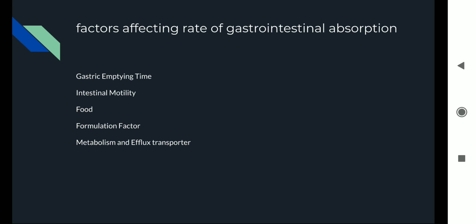In the alimentary canal there are also different areas, such as the tongue. Whenever the drug is placed under the tongue, it is called sublingual administration.